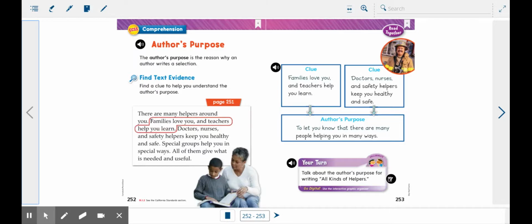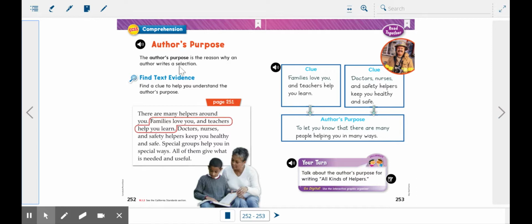Now, having read that, I want you guys to reflect on why you think it was written. For author's purpose, there's usually three main possibilities, and those are persuade, entertain, and inform. We're going to go over those a little bit more later. I want to show you this basic author's purpose definition and graphic organizer first.